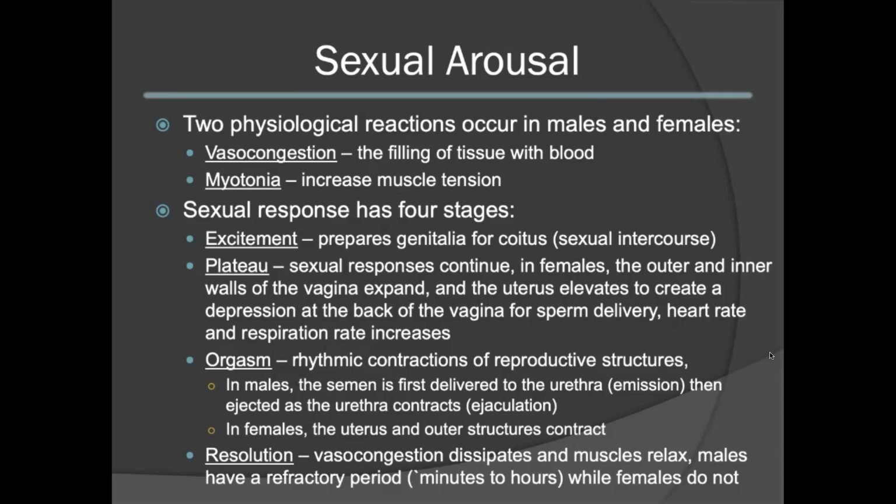This is then followed by orgasm, which consists of rhythmic contractions of the reproductive structures. In males, the semen is delivered to the urethra and then ejected as the urethra contracts during ejaculation. In females, the uterus and outer structures contract. The last stage of sexual response is termed resolution. This occurs when the vasocongestion dissipates and the muscles relax. Males have a refractory period where they cannot hold an erection for minutes to hours, whereas females typically do not have a refractory period.